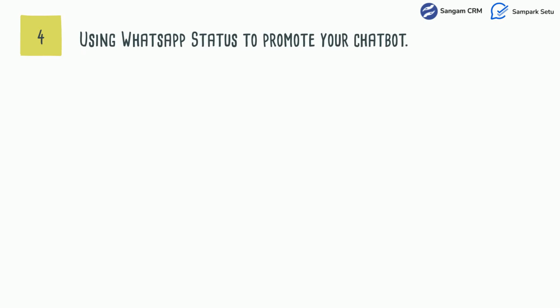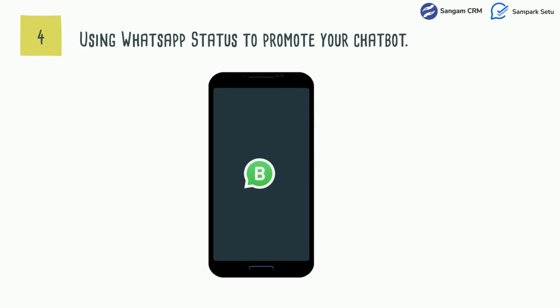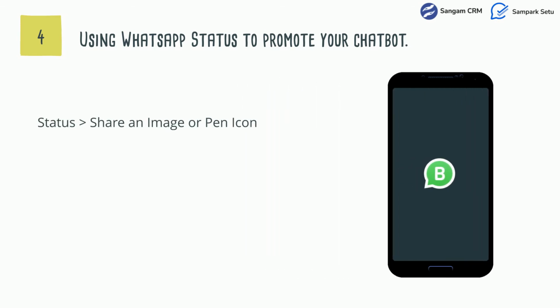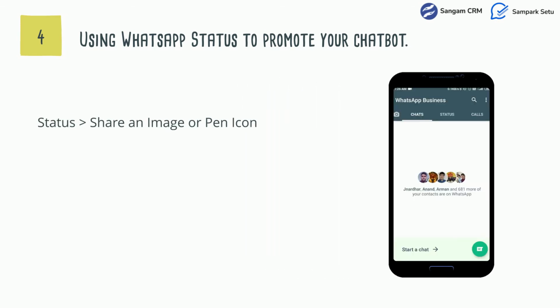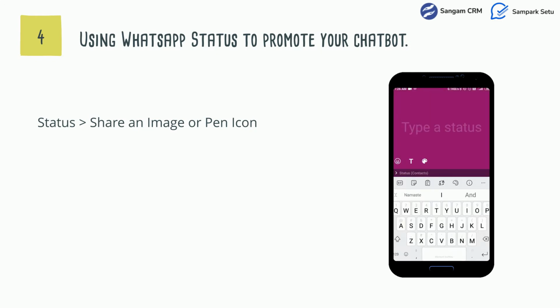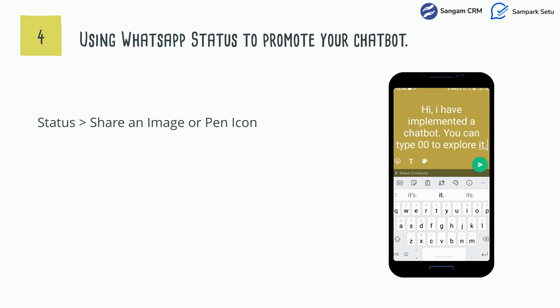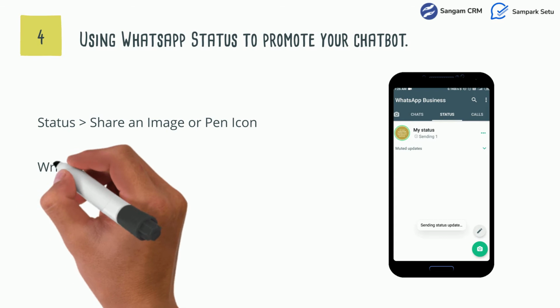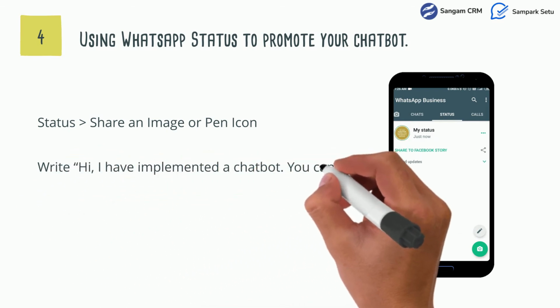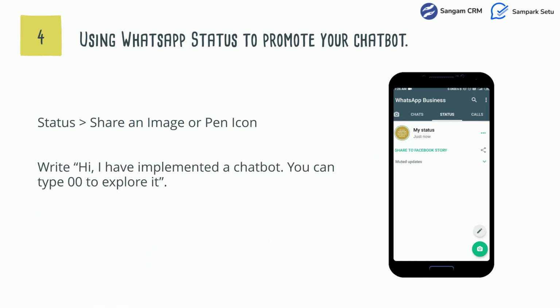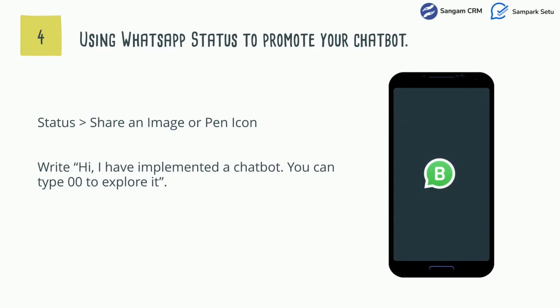Next is, using WhatsApp status to promote your chatbot. I am sure you swipe through status over WhatsApp. And surely your client does it too. So how about letting people know about your chatbot in this manner? Just share an image or simply click on the pen icon and type something like this, "Hi, I have implemented a chatbot. You can type 00 to explore it." You may try posting this same status at regular intervals to keep reminding your clients about your WhatsApp chatbot.